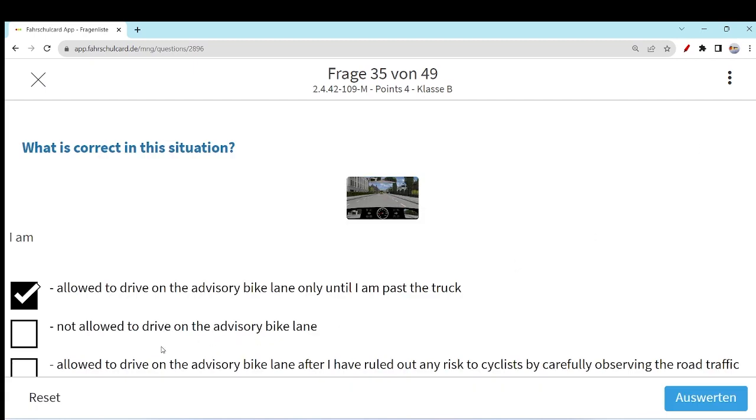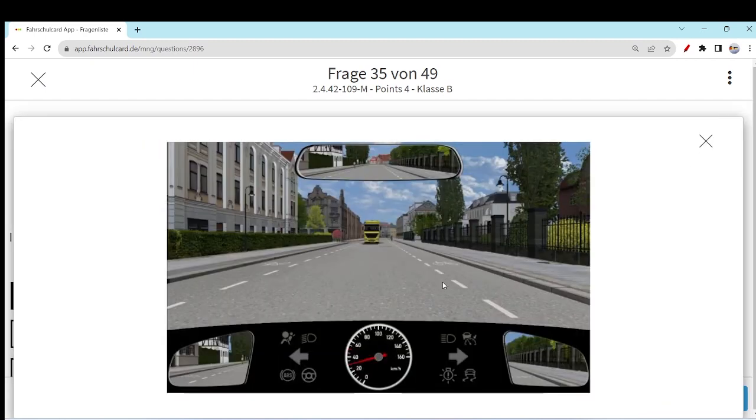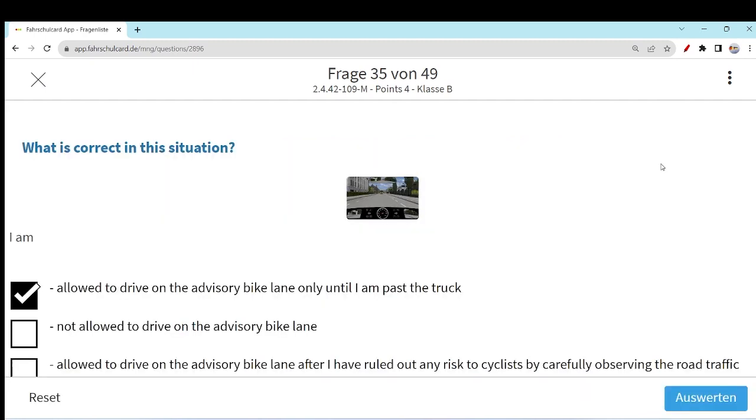I am not allowed to drive on the advisory bike lane. No, actually you are allowed. In some situations you are allowed. It's not completely prohibited. You can drive on that advisory cyclist path without any problem, but in some situations, as we have seen in the first option, not every time. This option is not correct. You are allowed in some situations.